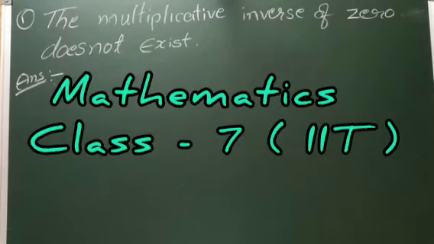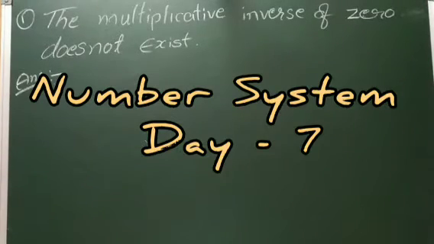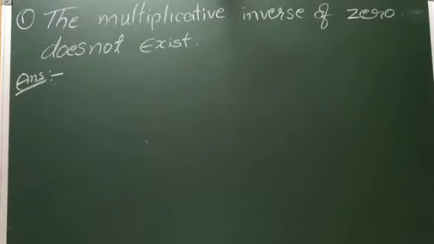Test your concept. First question: the multiplicative inverse of 0 does not exist. First we will check the multiplicative inverse. Suppose it is a.